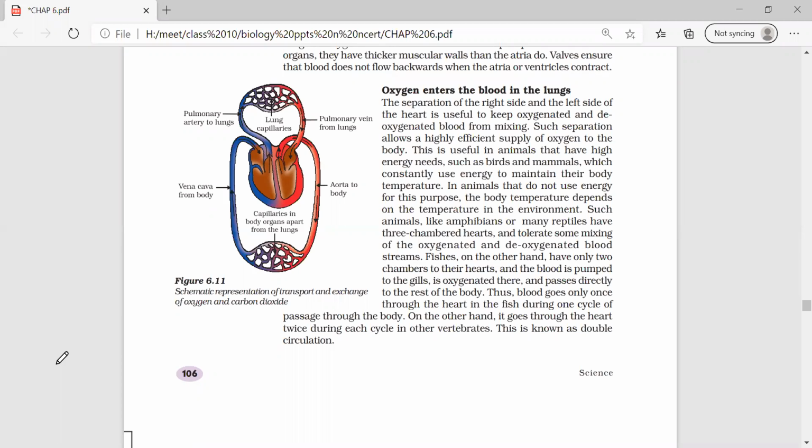In case of deoxygenated blood, it enters from the tissues toward the right atrium through the superior vena cava and inferior vena cava. From the right atrium, it moves towards the right ventricle, and from there via the pulmonary artery, it moves towards the lungs, where again the exchange of gases takes place. So putting all these points in a stepwise manner, please write it and draw a proper flow chart.